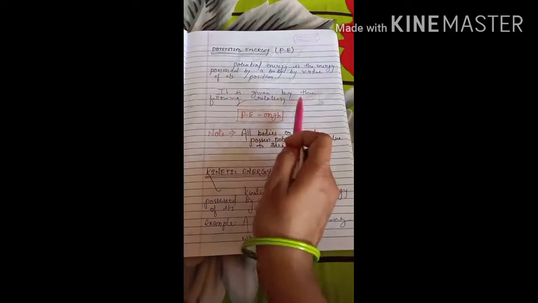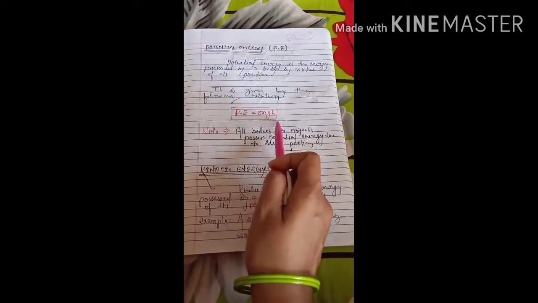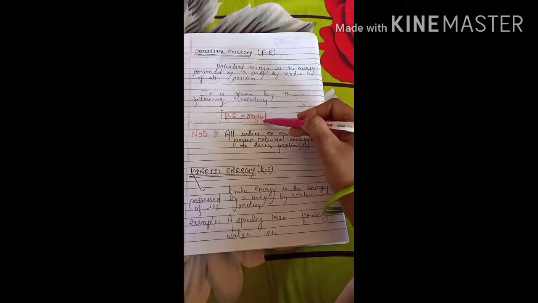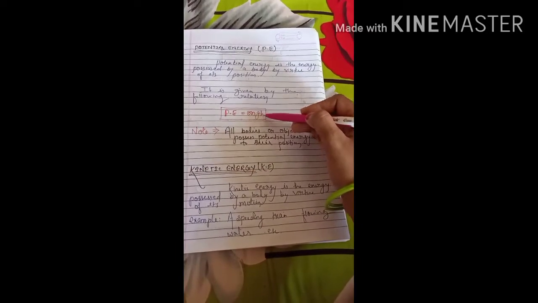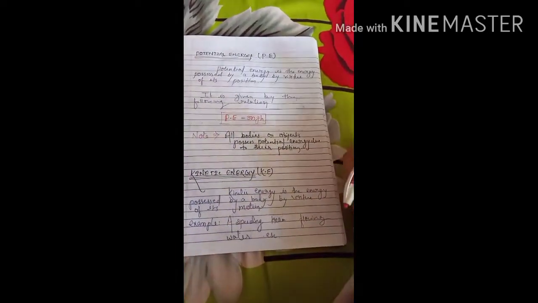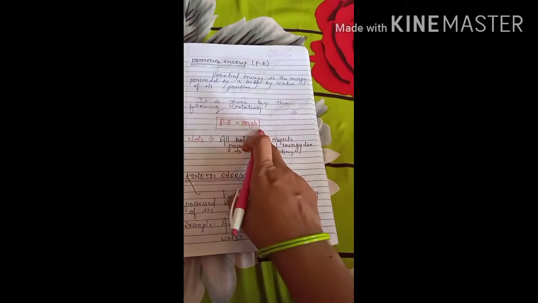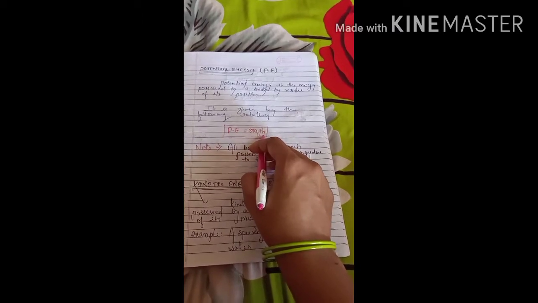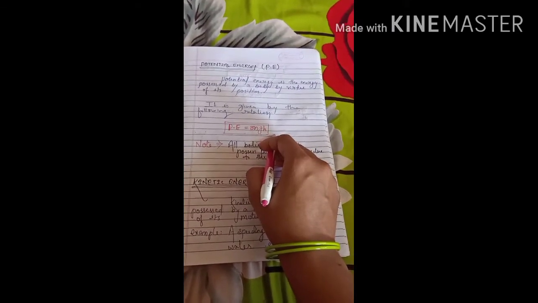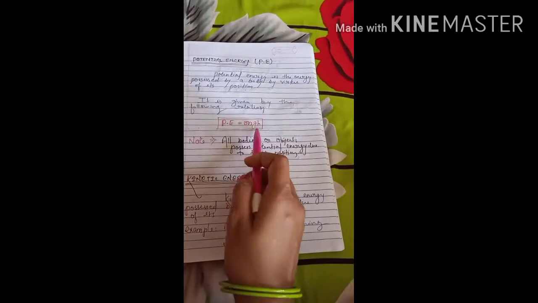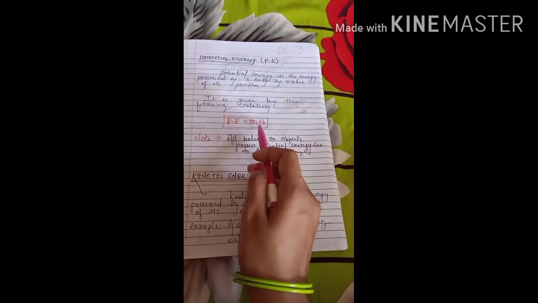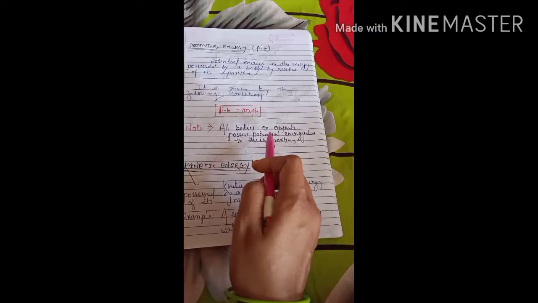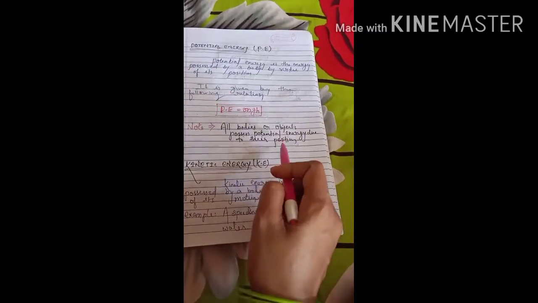It is given by the following relation, that is mgh. So m is the mass of the body, g is the acceleration due to gravity, h is the height of the body from the ground level, from the earth, and the position. So here you can see that potential energy is generally considered as the height. All bodies or objects possess potential energy due to their position.